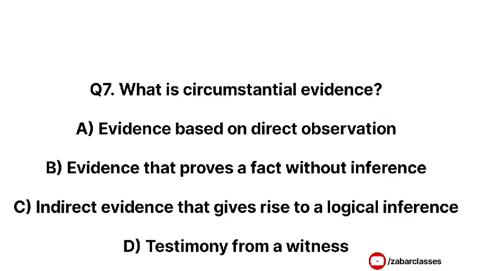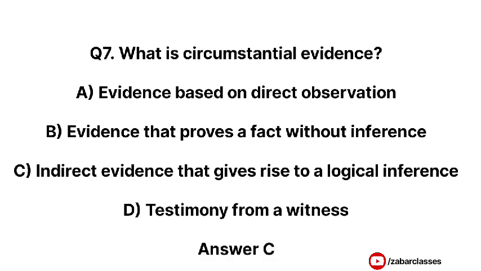Next question is, what is circumstantial evidence? Option A, evidence based on direct observation. Option B, evidence that proves a fact without inference. Option C, indirect evidence that gives rise to a logical inference. Option D, testimony from a witness. Correct answer is option C, indirect evidence that gives rise to the logical inference.